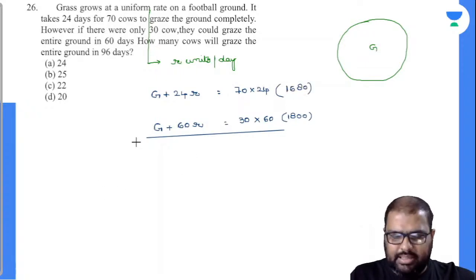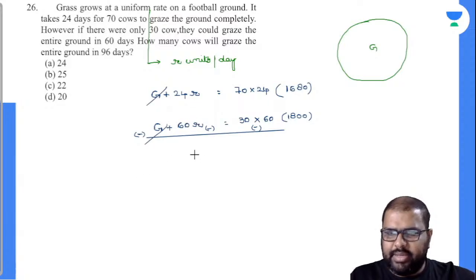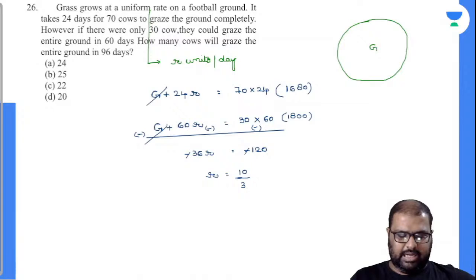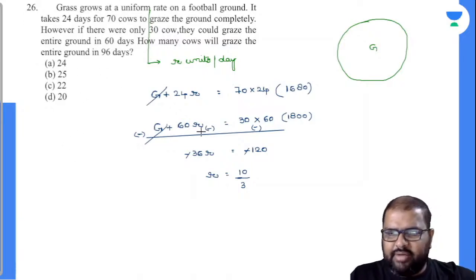Let's calculate this, subtract the equations. So G gets cancelled off. 60 minus 24 is 36R. Of course, minus 36R is equal to minus 120, the minus gets cancelled. R value is equal to 120 by 36, which is 10 by 3. Cool, I got the R value. So substitute this R value in any of these equations. Let us substitute here 10 by 3, and I'll get my G value. 10 by 3 times 24 is 80, so 1800 minus 200 gives 1600. So G value is equal to how much?